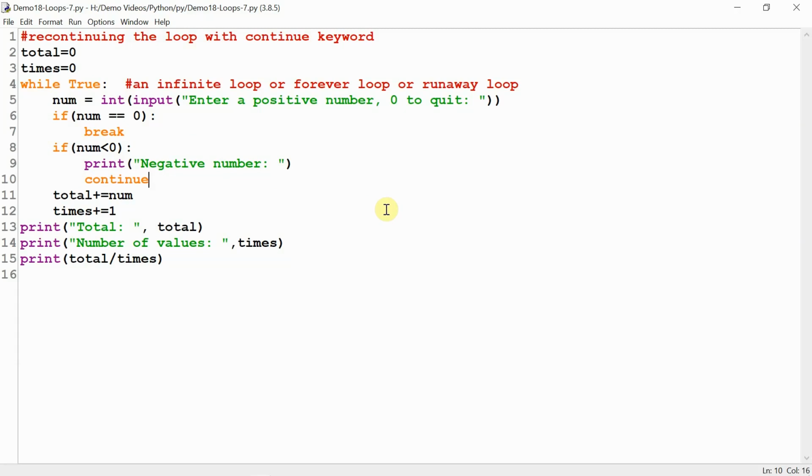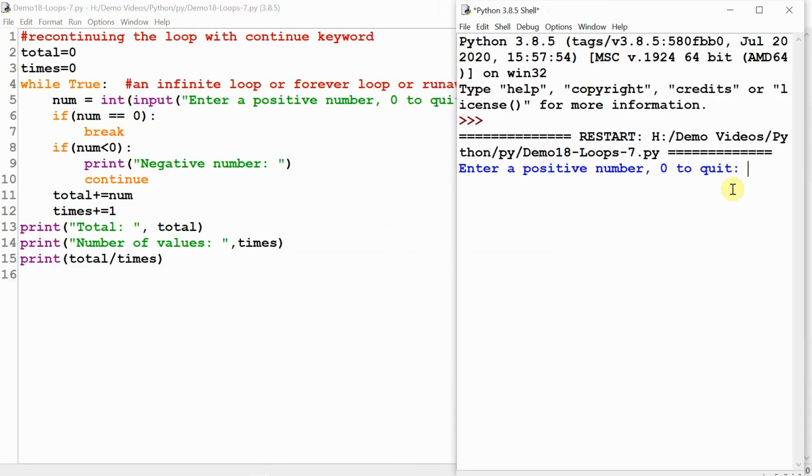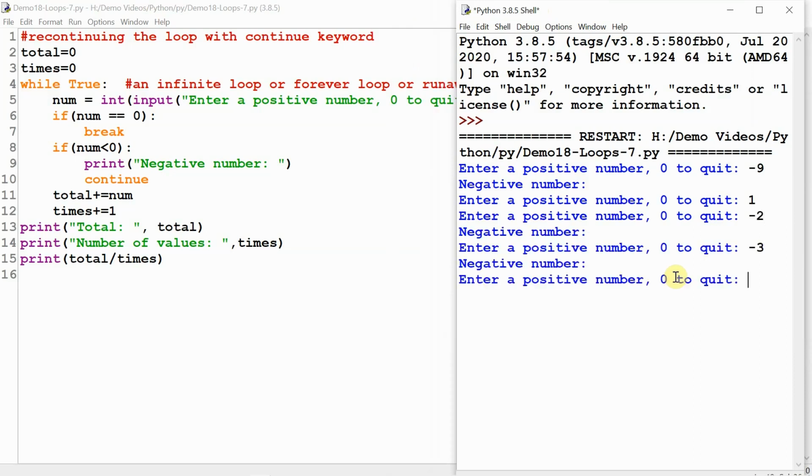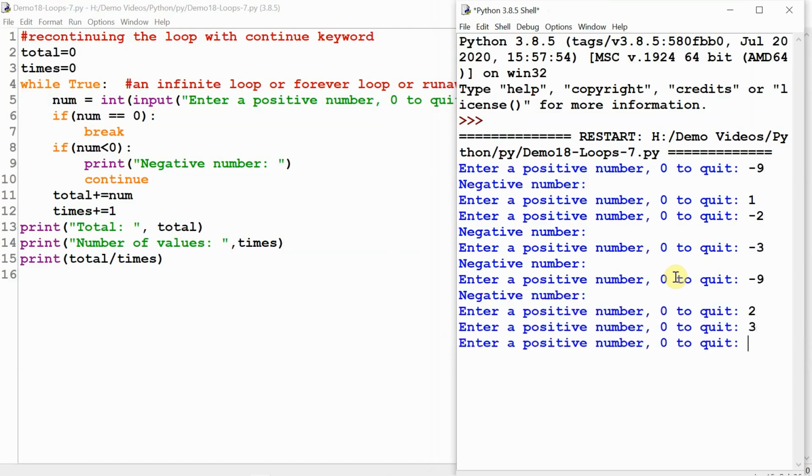continue keyword. The continue keyword will throw back the control to the beginning of the loop, here in our case line number 4. So what we are doing is checking if the number is negative, then we are re-continuing the loop. If the number is negative, line 8, we are displaying negative number, line 9, and line 10, the continue keyword will bring the control back to line 4, and the loop will re-execute midway. So this way we are ignoring negative numbers. On 0 we are breaking the loop, and for all the positive numbers we are calculating the total, and finally we are displaying the average.